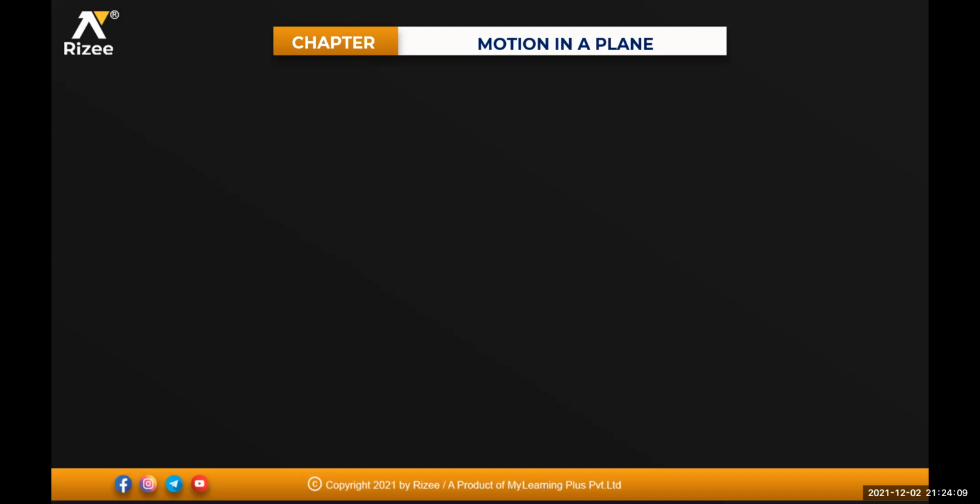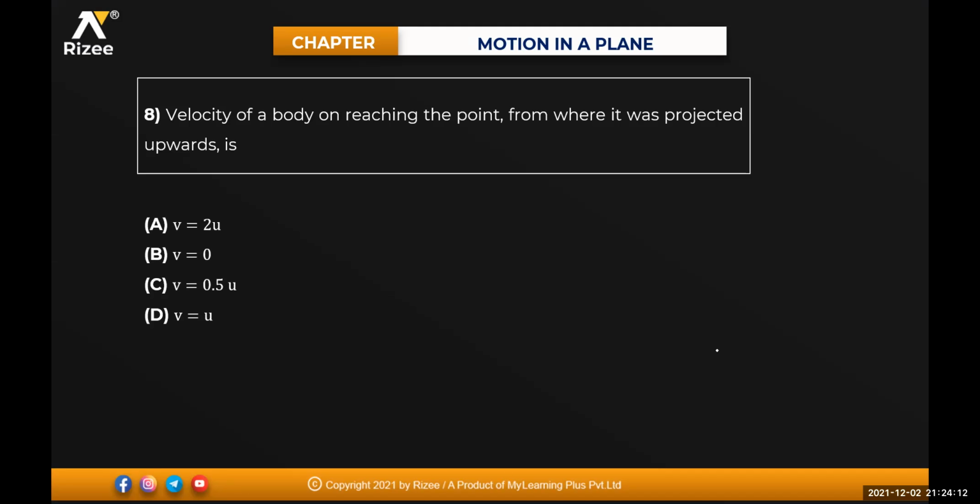Yes, sir. Next one. The velocity of a body on reaching the point from where it was projected upwards is. Can anyone give me the answer for this one? The velocity of the body on reaching the point from where it was projected upwards will be equal to how much? 2u. No sir, half u. See, when you are projecting a body with certain velocity u, the final velocity at that point will be equal to how much when it is coming back? V.